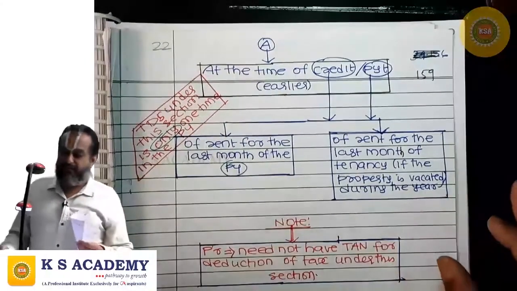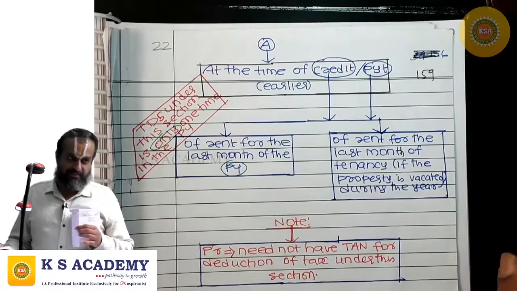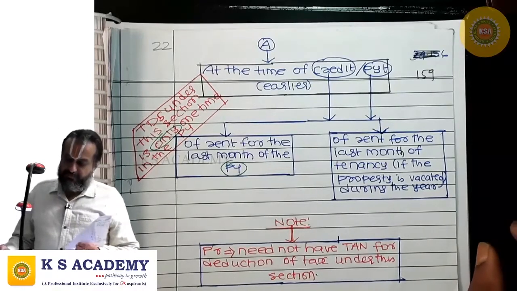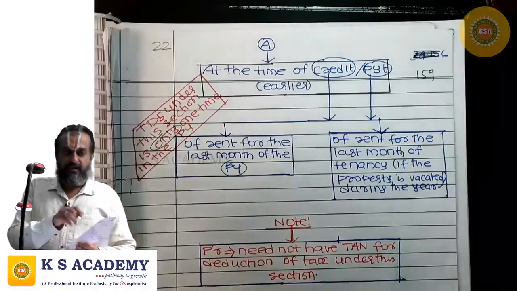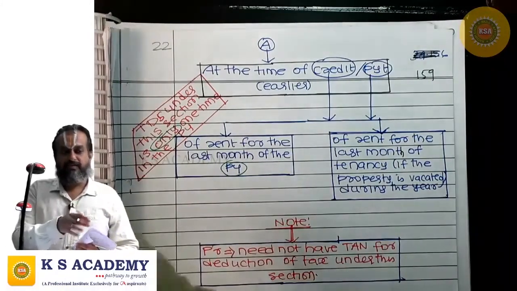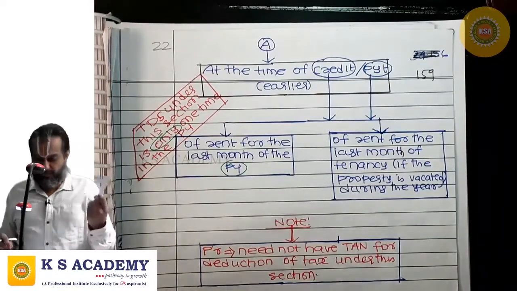So, at the time of credit or the time of payment of rent for the last month of the previous year, whichever is earlier. In the last month, you will be giving credit for the rent, or you will be making payment, whichever is earlier. At that time, tax shall be deducted at source.